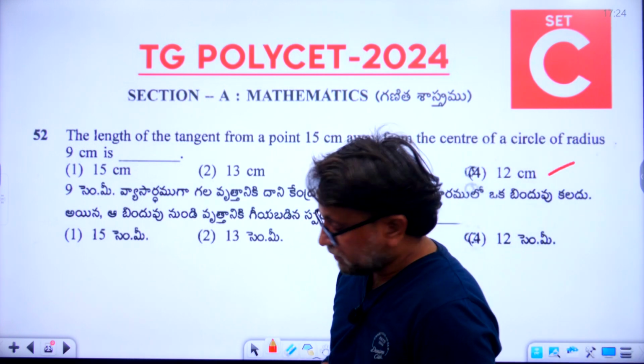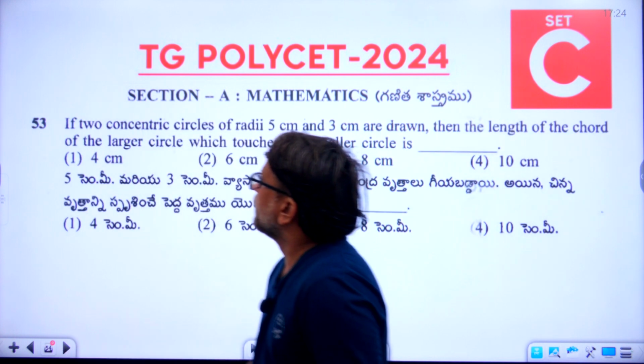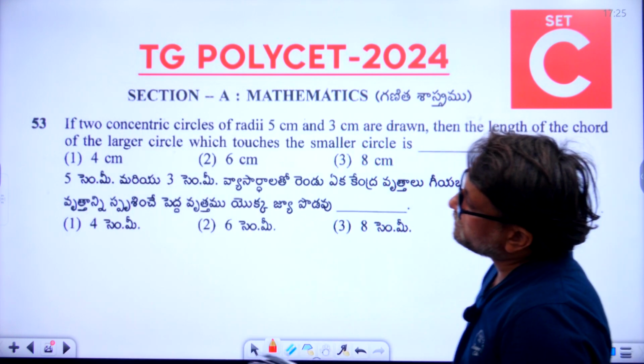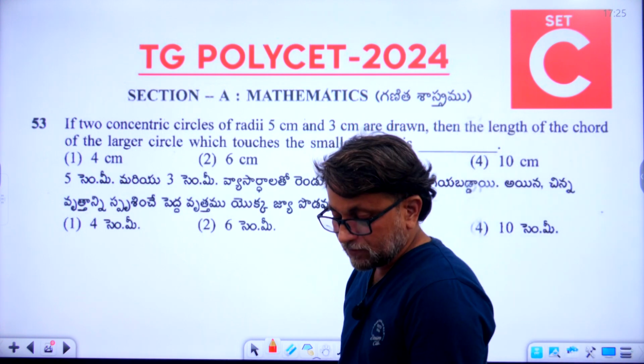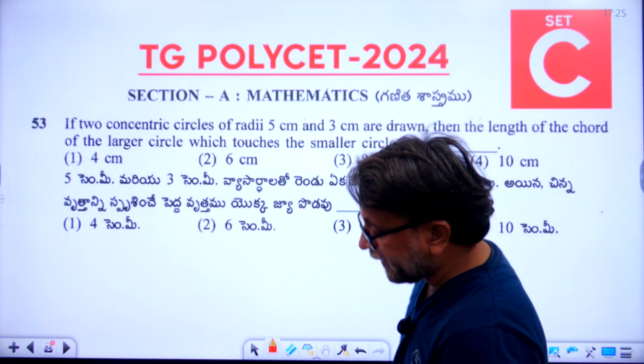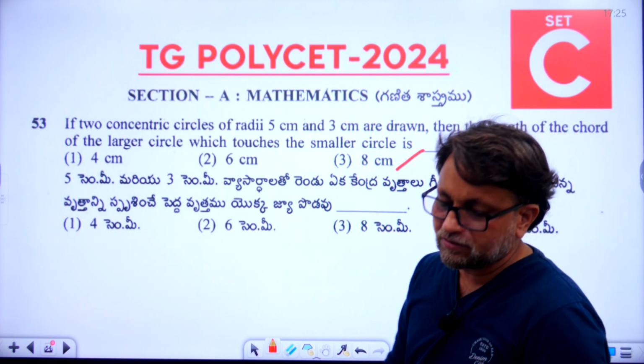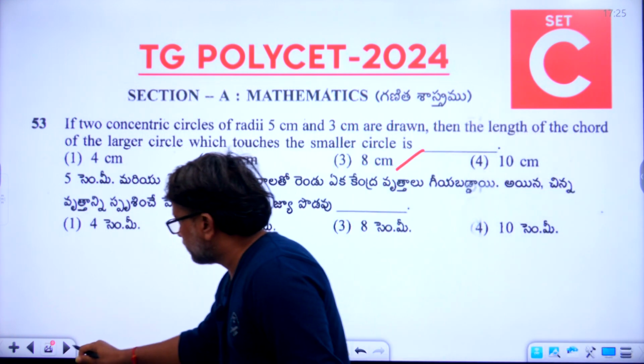Now let's go to the 53. So 53, what is the right answer? Right answer for the 53rd question is 3. Third option means 8 centimeters is the right answer. Now let's go to the 54th.